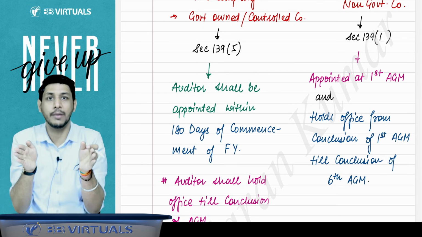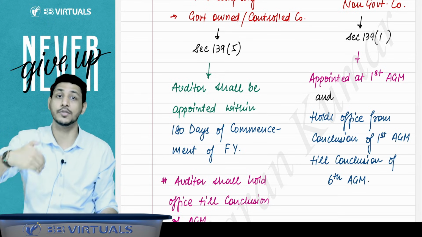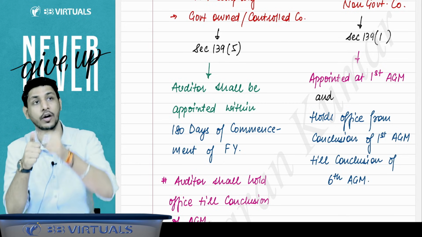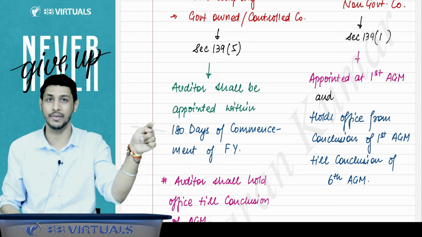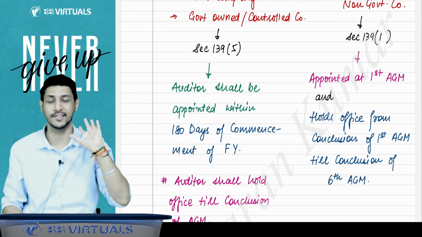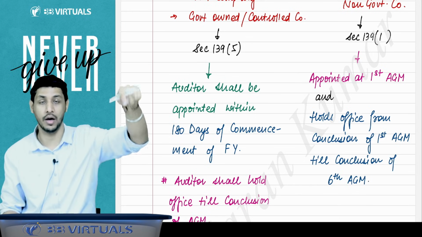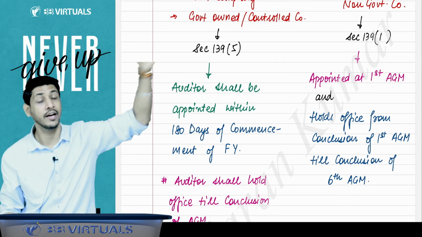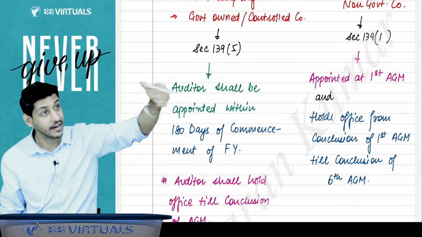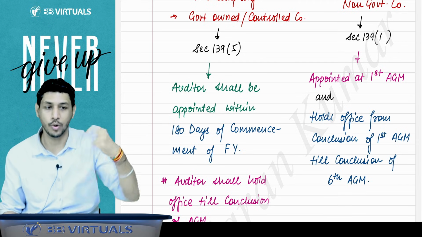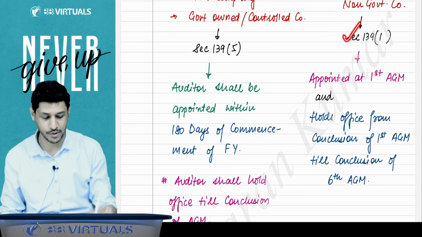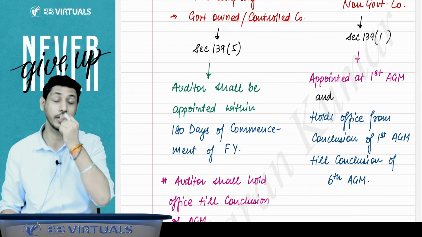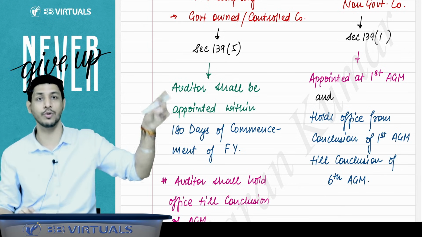Now, in that first AGM, the subsequent auditor will be appointed, and that subsequent auditor will hold office till the conclusion of the sixth AGM. That means he will be appointed for a tenure of 5 years. Then in the sixth AGM, again the auditor will be appointed, and he will hold office for a further 5 years. That is how you have to count. He will be holding office from the conclusion of the first AGM till the conclusion of the sixth AGM.